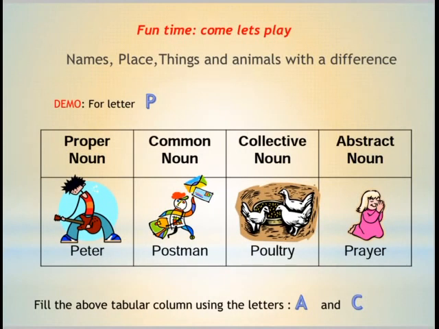This is a fun time. Names of people, places, things, and animals with the differences. The proper noun is Peter, so that is P. The common noun is postman. The collective noun is poultry, a group or collection. The abstract noun is prayer. So you can fill the above tabular columns using the letters P, C, and A.